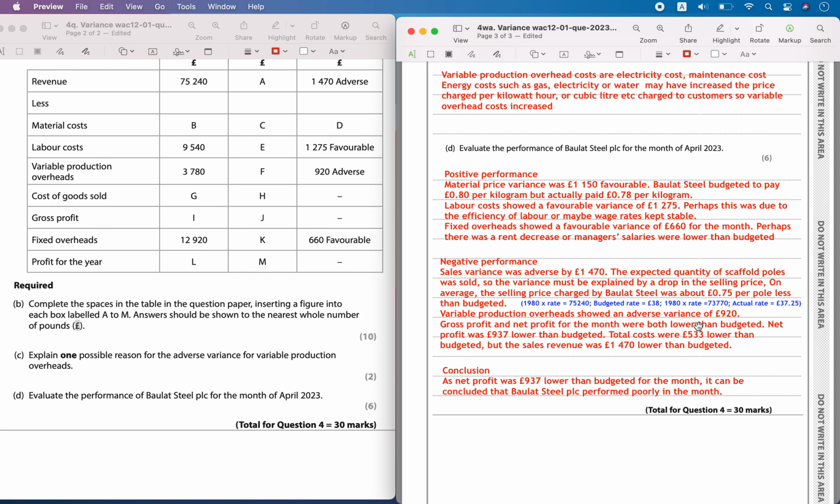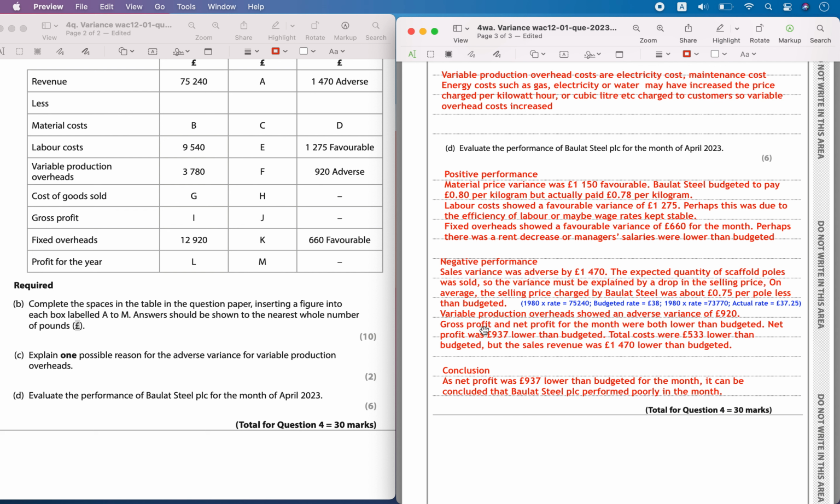This must be because the variable production overhead costs had a huge variance and the total costs were 533 pounds lower than the budgeted. So but sales revenue was 1470 lower than the budgeted.